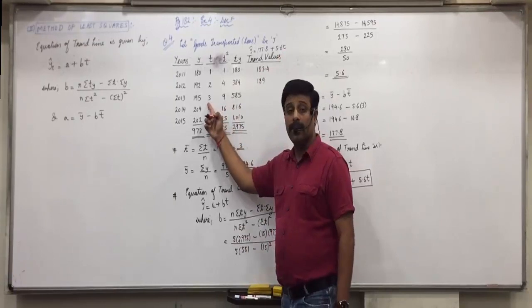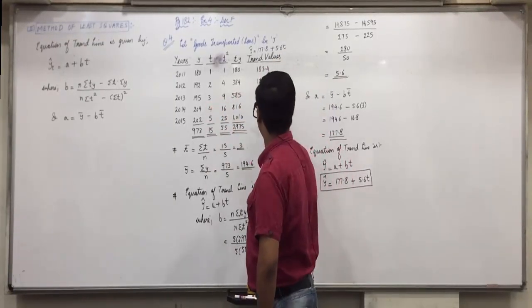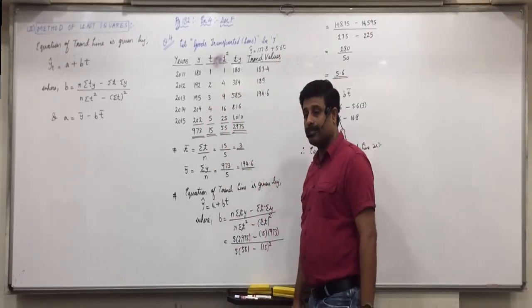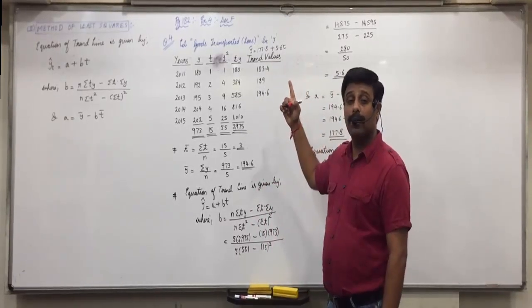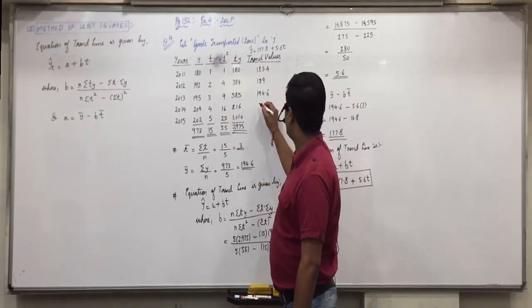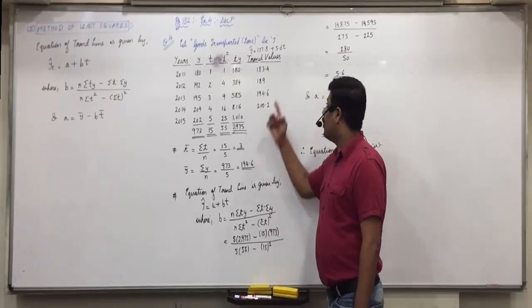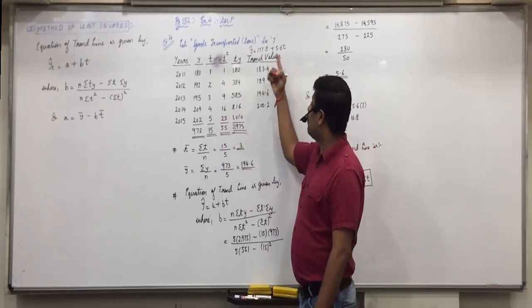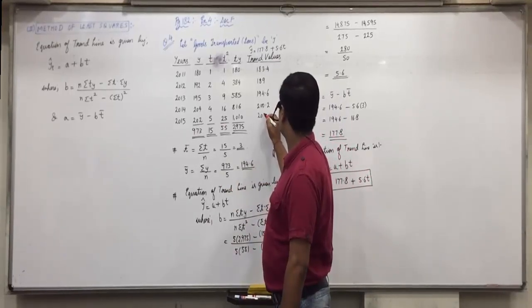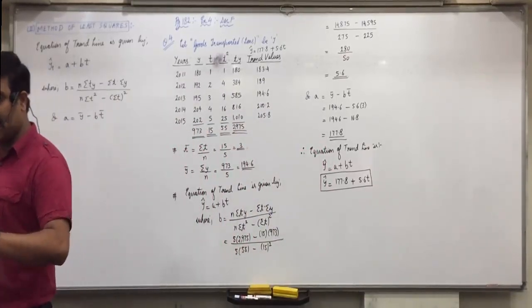Now in t we will put 3: 5.6 into 3 plus 177.8 is 194.6. Now in t we will put 4: 5.6 into 4 plus 177.8 is 200.2. Now in t we will put 5: 5.6 into 5 plus 177.8 is 205.8. Did everyone understand how to find these estimates?